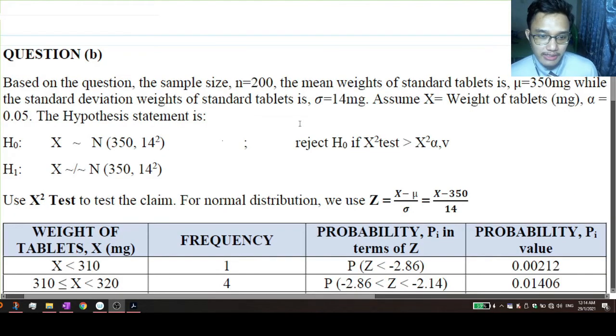Based on the data given, the sample size is 200. We can assume that X is the weight of tablets in milligram and the level of significance is 0.05 or 5%. The H0 is X follows the normal distribution. The H1 is that it does not follow the normal distribution. We will reject H0 if chi test is bigger than chi alpha V.